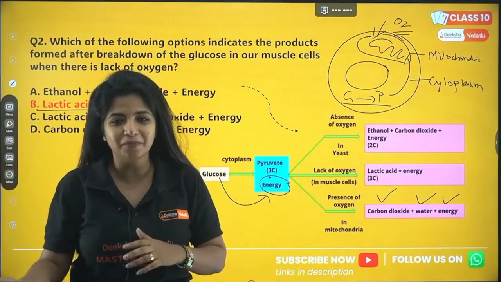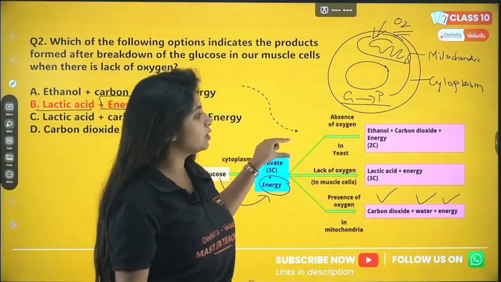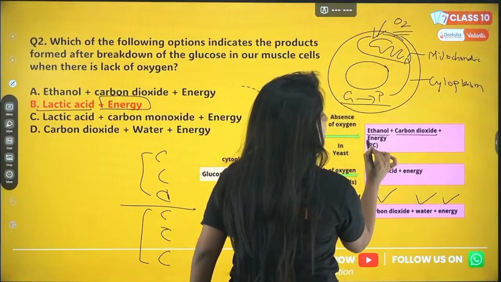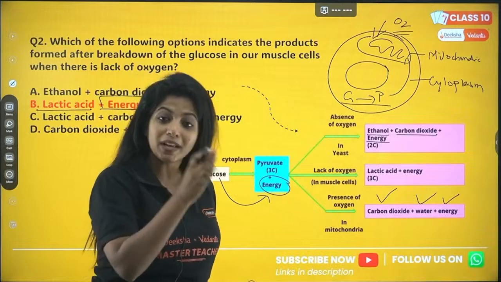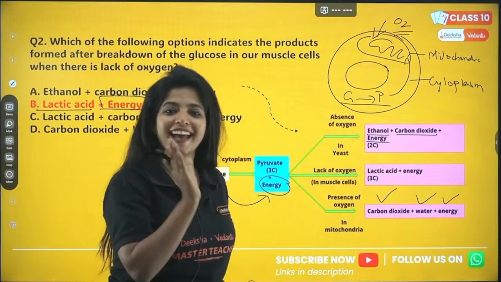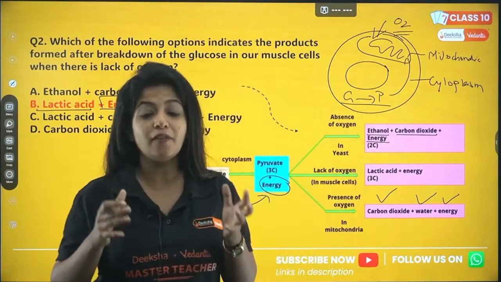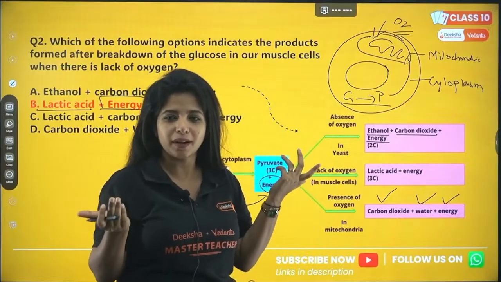So what is this something? Glucose breaks down to pyruvate. Until this it is common. Now the pyruvate breaks down into ethanol, carbon dioxide and energy. Here also energy is being produced but very less. And since ethanol is being produced, we say that after fermentation you have alcohol content. So that's how wine and everything is being made. I hope you know that.